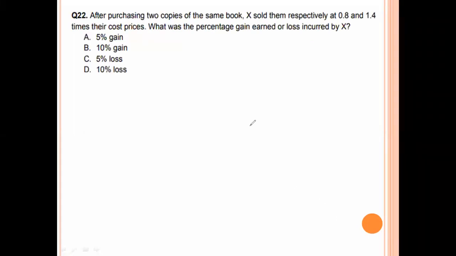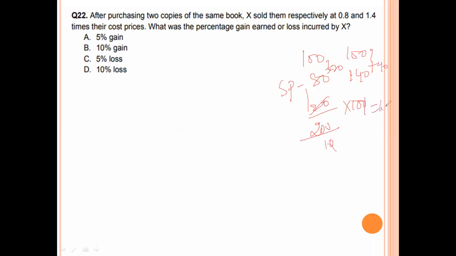After purchasing 2 copies of the same book, X sold them respectively at 0.8 and 1.4 times their cost prices. What was the percentage gain earned or loss incurred by X? So for 100 rupees, 0.8 means he sells at 80 rupees. For the other 100 rupees he sells at 140, that is 1.4. Here 20 rupees loss, here 40 rupees profit. Overall 20 rupees profit out of 200 rupees cost price, into 100, the zeros get cancelled, 10% gain. Overall you get 10% gain. Option B is the right answer.